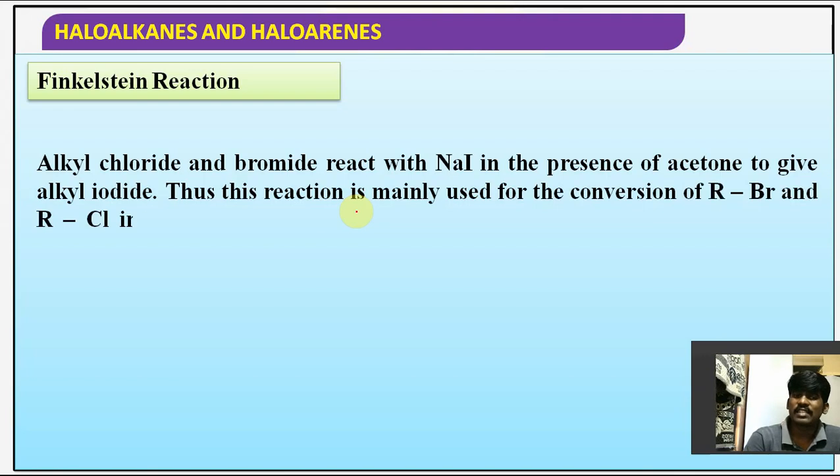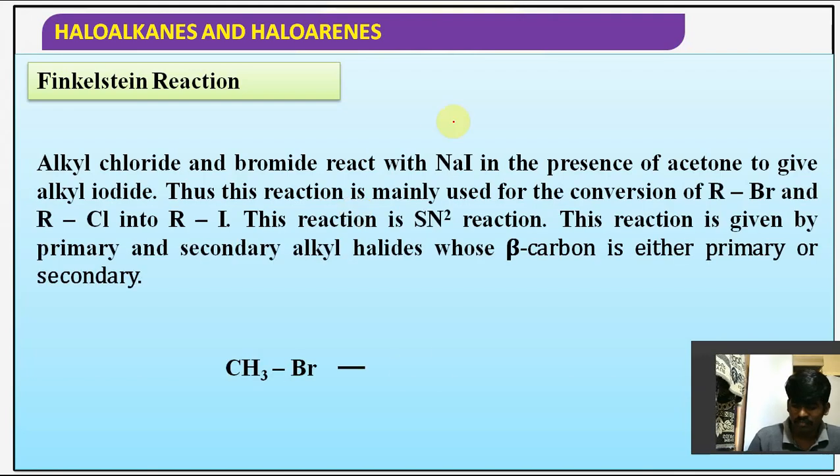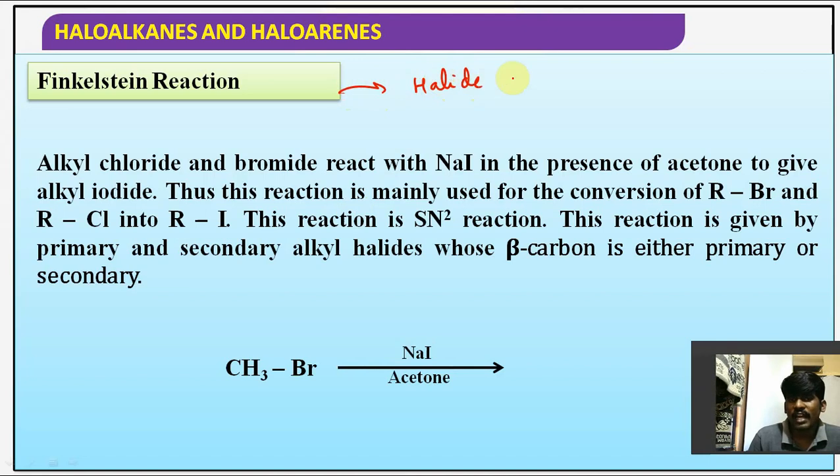Now under haloalkanes and haloarenes, what is the extra topic we are going to discuss? Halide exchange reactions, we have discussed. Hope you remember. The Finkelstein reaction is an example of a halide exchange reaction. Alkyl chloride and bromide react with sodium iodide in the presence of acetone to give alkyl iodide.